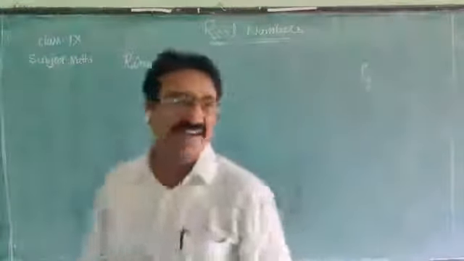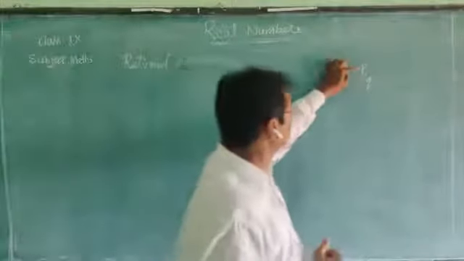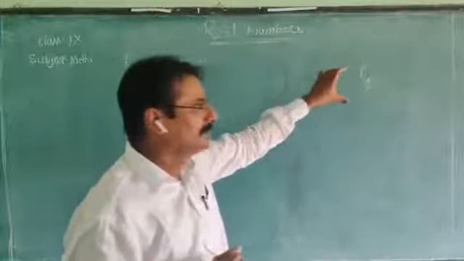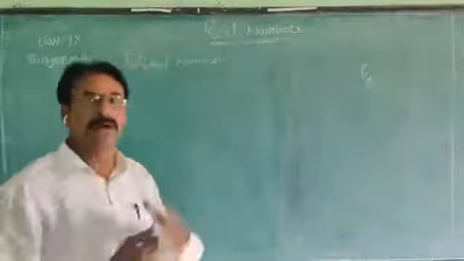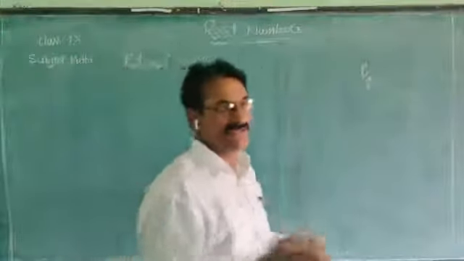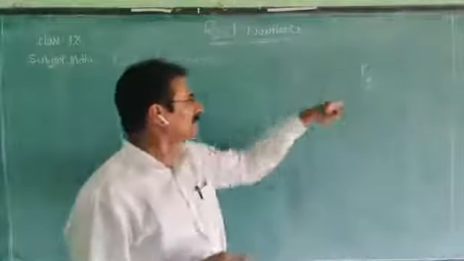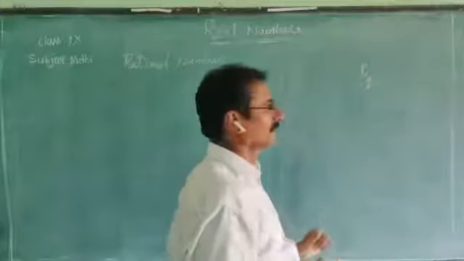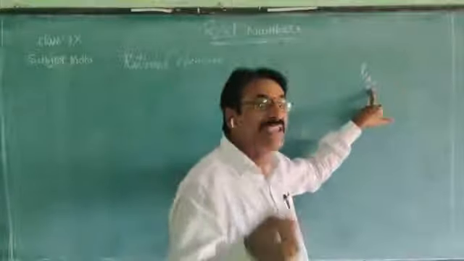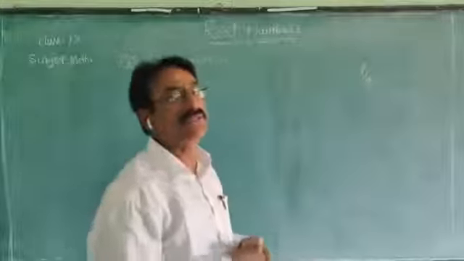When we observe this one, it is like a fraction. P is the numerator, q is the denominator. So every rational number is in the form of a fraction. Already you learned the properties of fractions in earlier classes. You observe this p by q. That means, if we divide a unit into q equal parts, we take p parts from it.